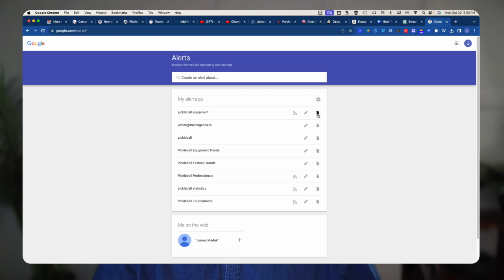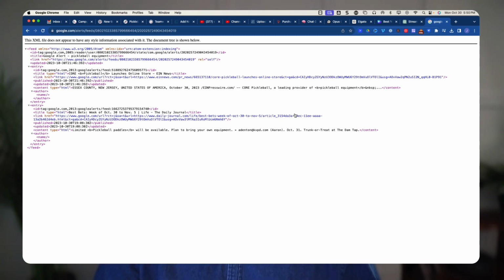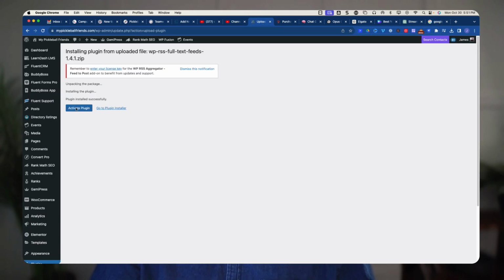I can delete this alert, edit the alert, or if I click here, I'm going to open up the RSS feed. And here's the great part right now: if I look right here at the top, fourth line down is the feed, and then there's one called a link right here. So I'm just going to select that link, and that is my RSS feed. So I'm going to copy that. That's a Command C or a Control C, but I've got that copied now. Wonderful. Now, what do I want to do with that? So I've got my feed. Let's go back and take a look now at my plugins.